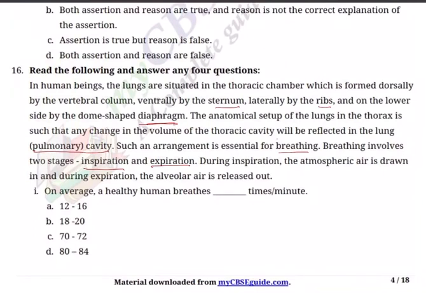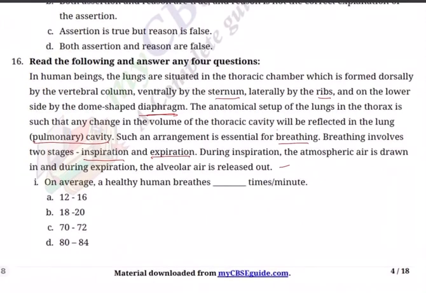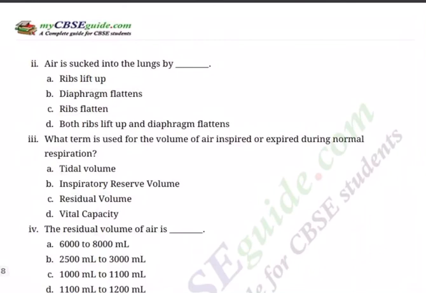Breathing involves two stages, inspiration and expiration. Sometimes we call it as inhalation and exhalation. During inspiration, the atmospheric air is drawn in, and during expiration, alveolar air is released out. Question 1. On an average, a healthy human breathes dash times per minute: 12 to 16, 18 to 20, 70 to 72, 80 to 84.